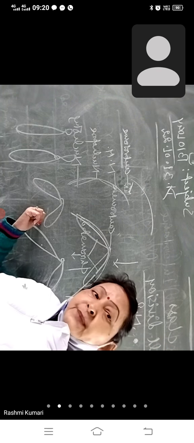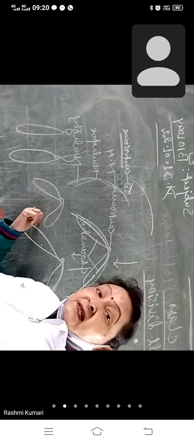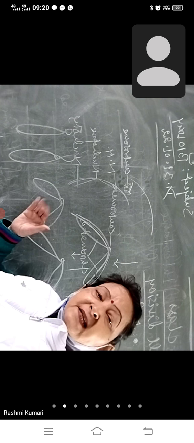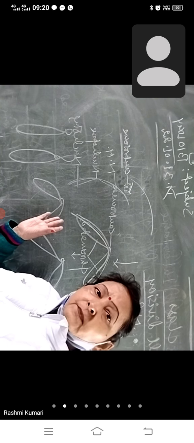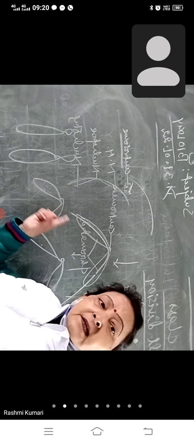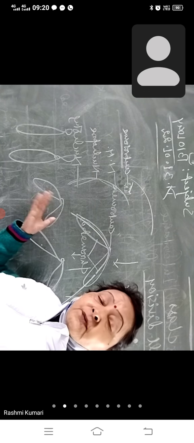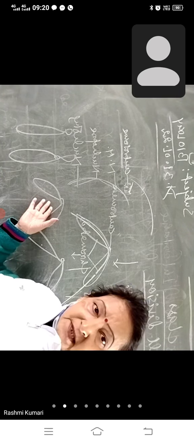Lampbrush type. This is the longest type of chromosome present in insects, especially, and some others like Drosophila and other types of insect. ठीक है?